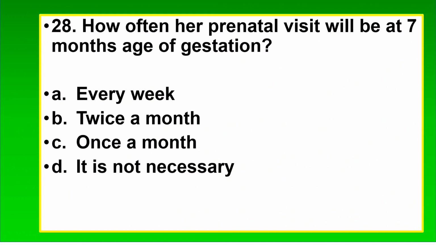28. How often will her prenatal visit be at 7 months age of gestation? A. Every week. B. Twice a month. C. Once a month. D. It is not necessary. The correct answer is C, once a month. In 1 to 7 months, prenatal visit is once a month. On the 8th month it's every 2 weeks, and on the 9th month it's every week.